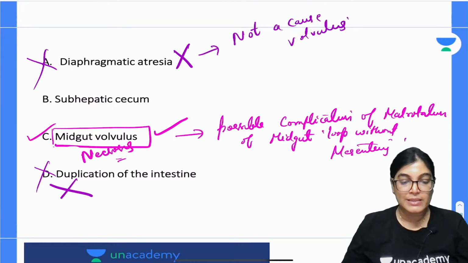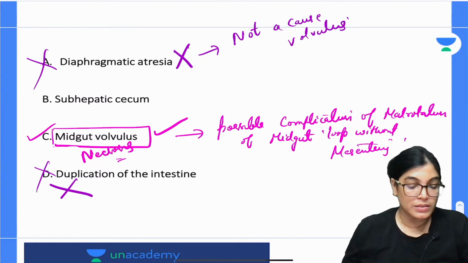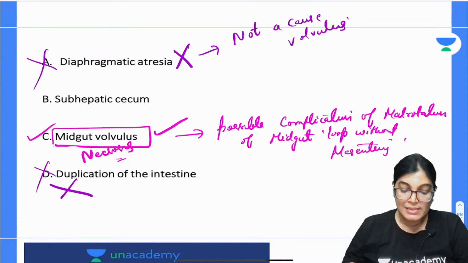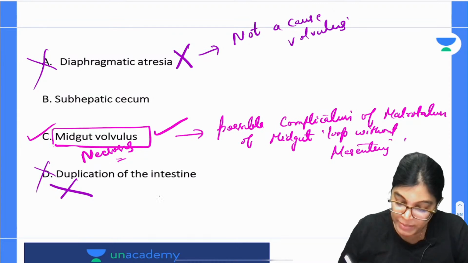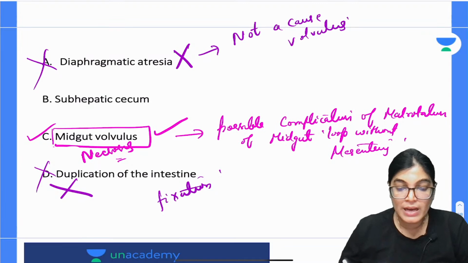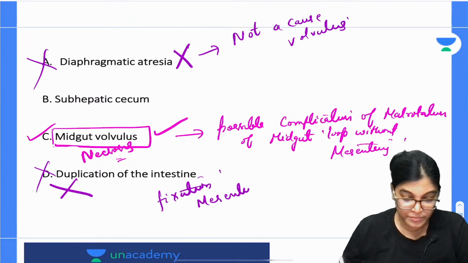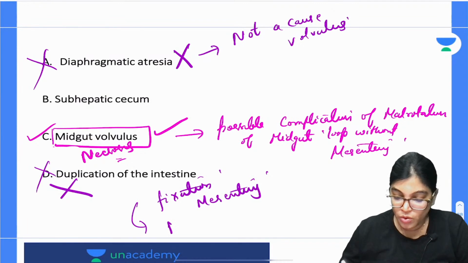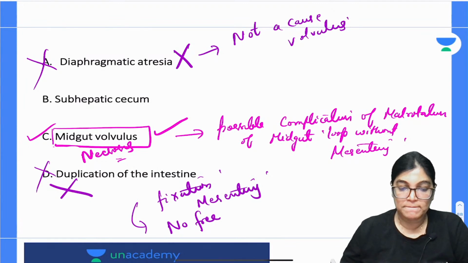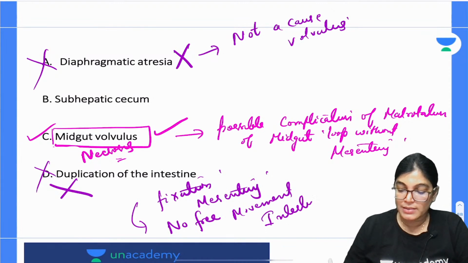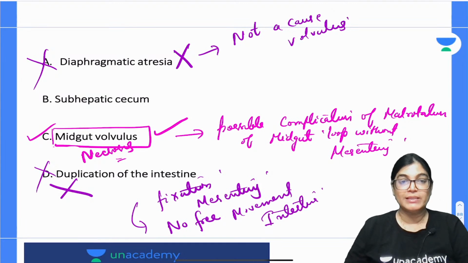These points support that duplication of intestine is not the correct answer.